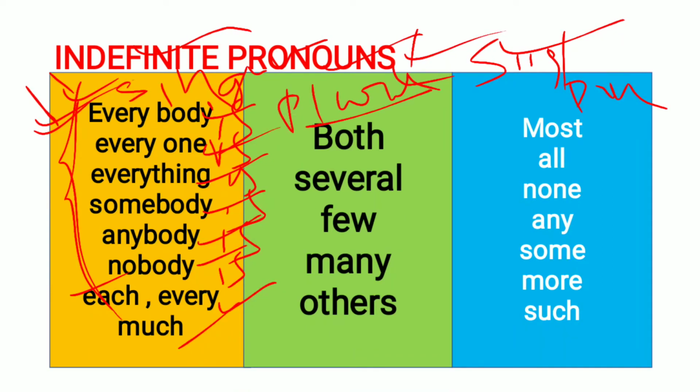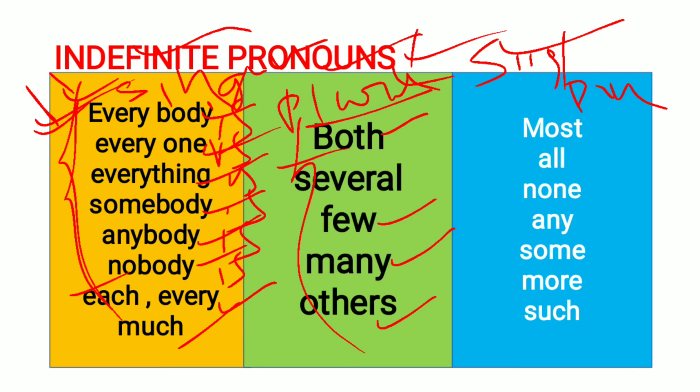And the next one is plural indefinite pronouns. Those are both, which by looking we can see is plural. We can also find several, few, many, others. These are all the plural indefinite pronouns. They are always plural. We can use these words with a plural verb.